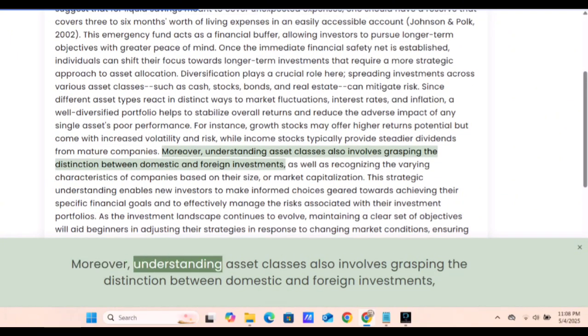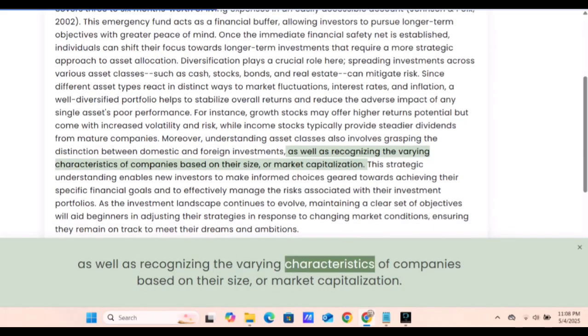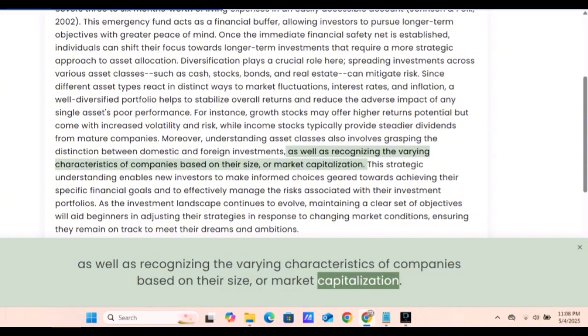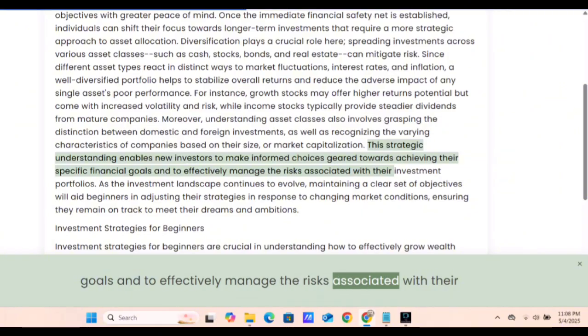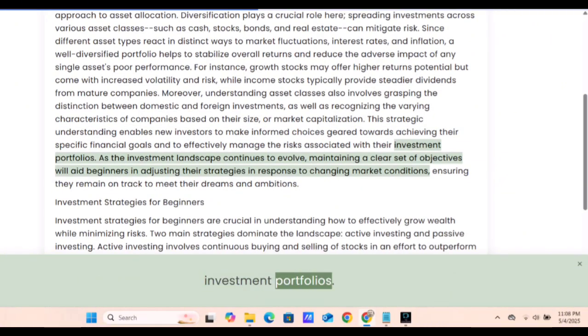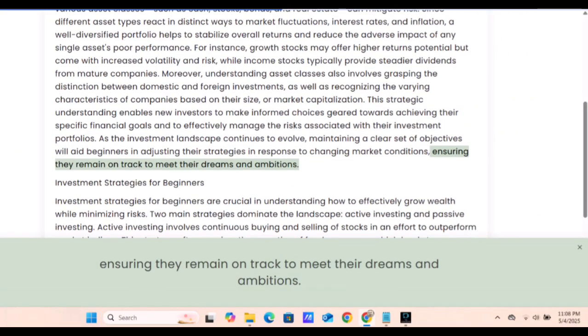Moreover, understanding asset classes also involves grasping the distinction between domestic and foreign investments, as well as recognizing the varying characteristics of companies based on their size or market capitalization. This strategic understanding enables new investors to make informed choices geared towards achieving their specific financial goals and to effectively manage the risks associated with their investment portfolios. As the investment landscape continues to evolve, maintaining a clear set of objectives will aid beginners in adjusting their strategies in response to changing market conditions, ensuring they remain on track to meet their dreams and ambitions.